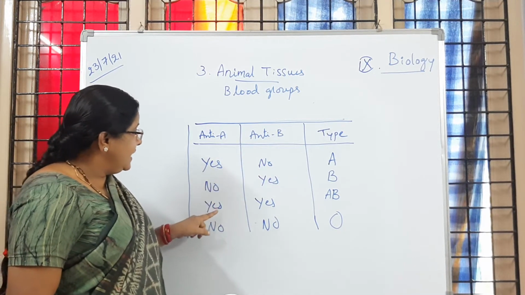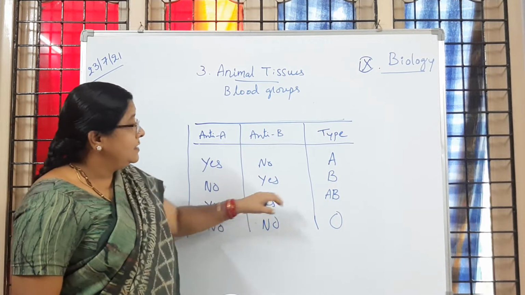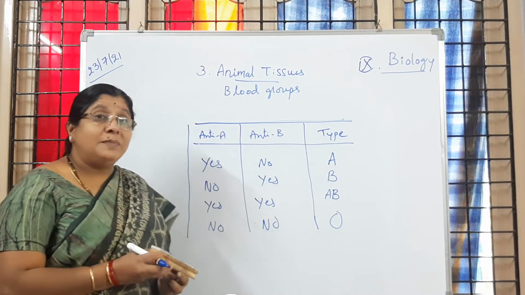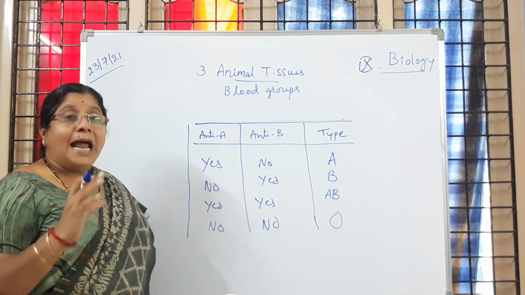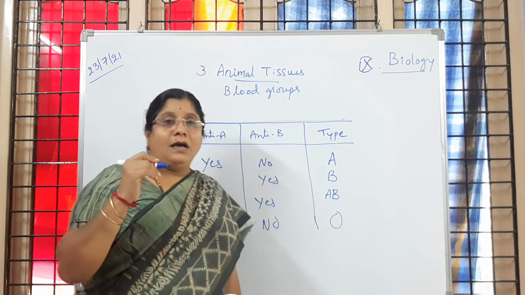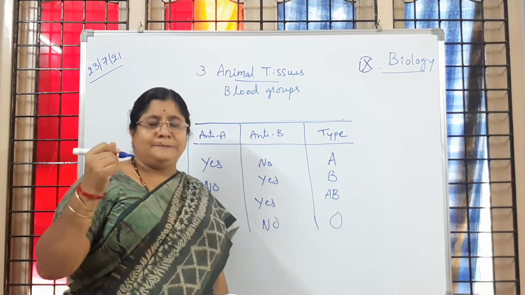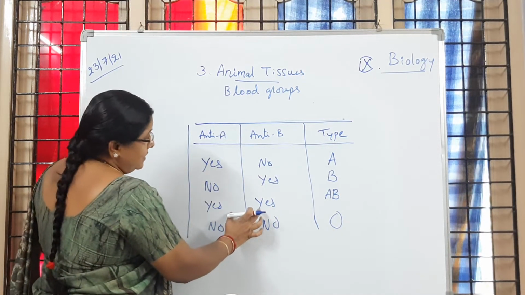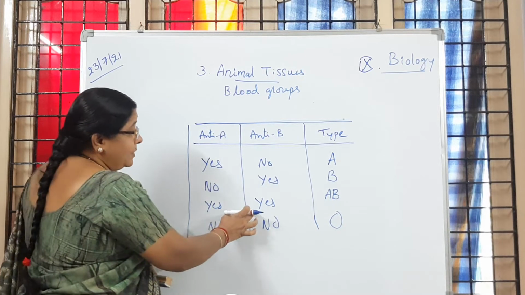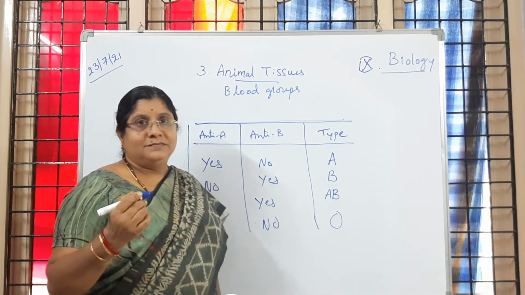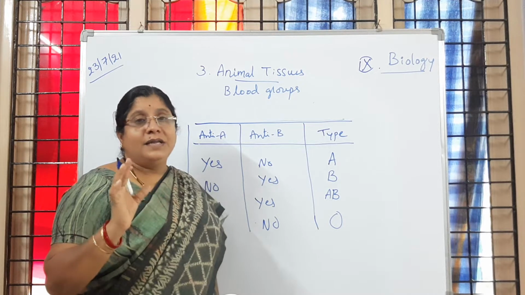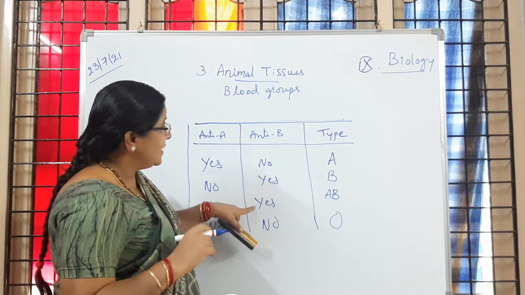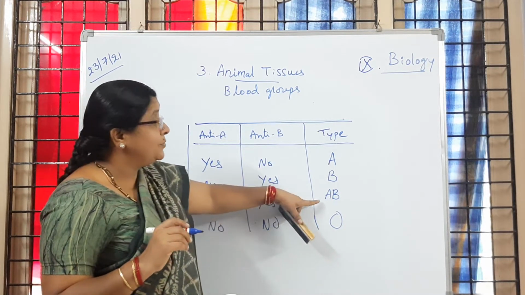Whereas with anti-A yes and anti-B yes, that is the AB blood group. Why is it so? If we observe blood cells and antibodies, sometimes they are present in RBC and in plasma. Here, clumping takes place because both antigens are present in the RBC and there are no antibodies in the plasma. Have you followed, children? So that's why clumping is taking place, and that blood group is AB.